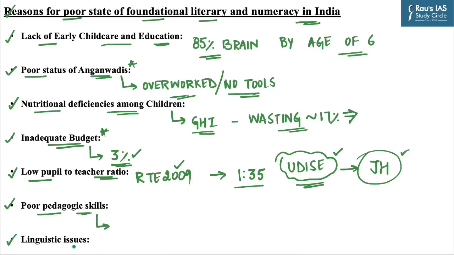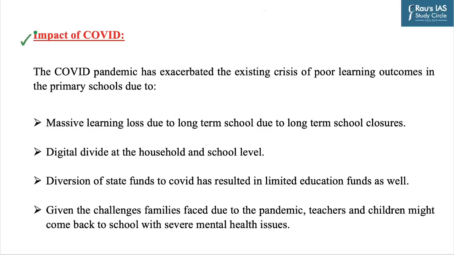And the last one is linguistic issues. The medium of instruction is often different from the mother tongue of children, and it negatively impacts the child's motivation to engage in classroom process. So these are the broad reasons behind the poor state of foundational literacy and numeracy in India. There is one more reason which you can quote, which is the impact of COVID.